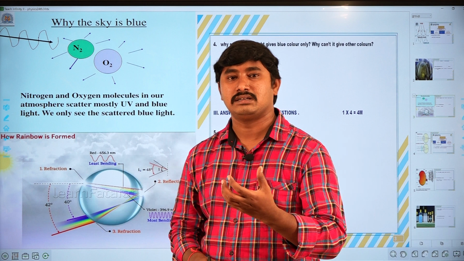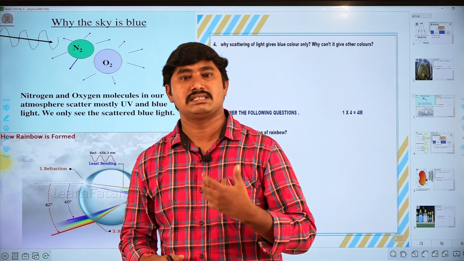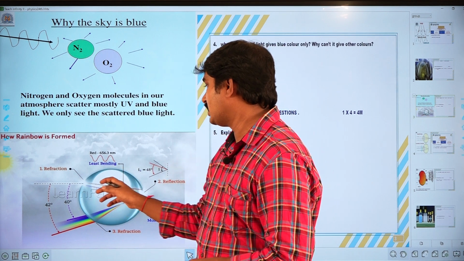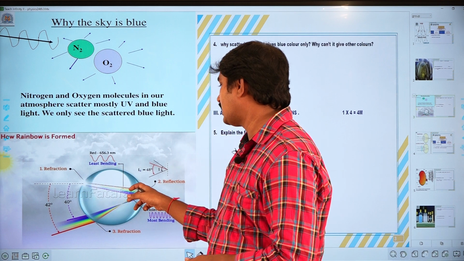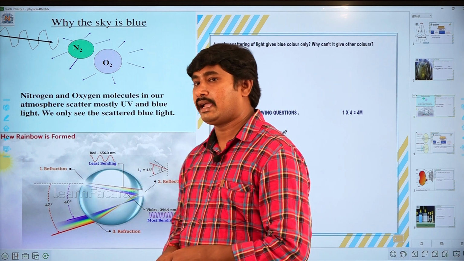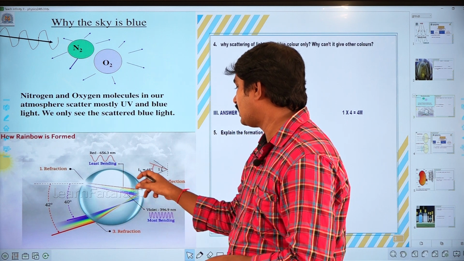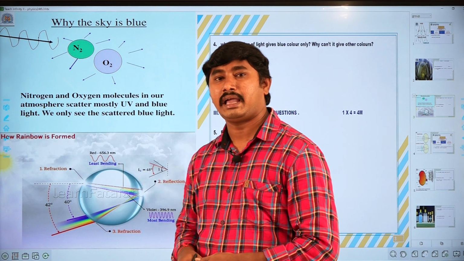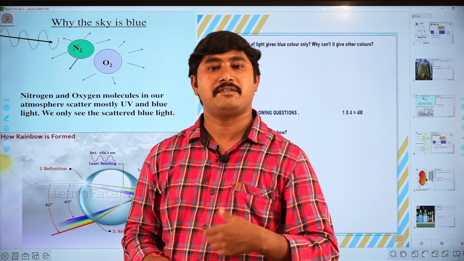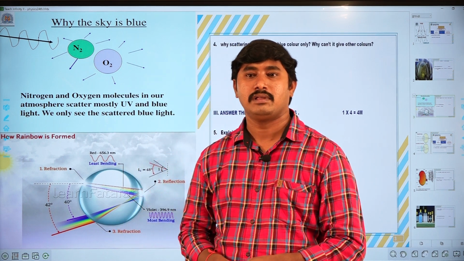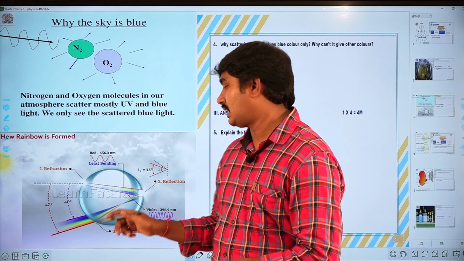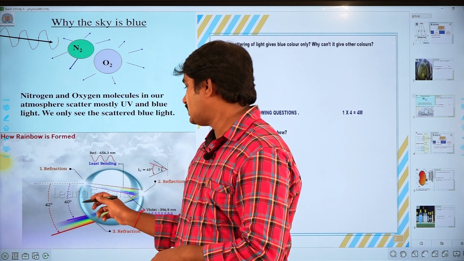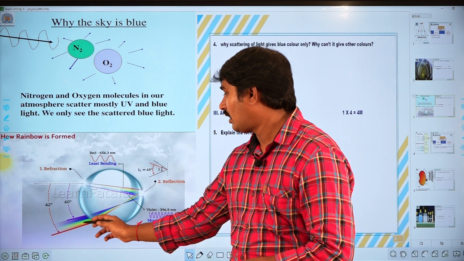After refraction, the white sunlight, which is nothing but white light, splits into 7 colors, the rainbow colors. The 7 colors again touch the another surface of the water drop, from red to violet. Again reflection takes place. Here reflection means total internal reflection, TIR. When total internal reflection acts, these colors are reflected at different angles from the normal. See here, you have to observe, this is the red color and this is the violet color.